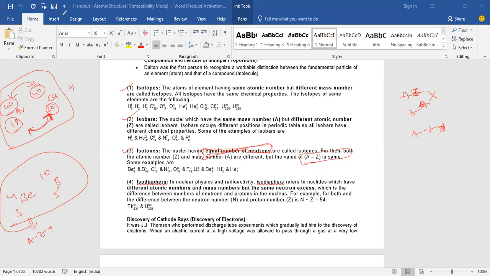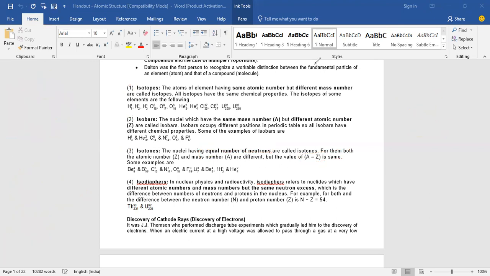Yeah, sorry. Can you repeat again? Can you give one more example and explain, sir? Which one? This, isotones. Okay. Can I clear this one completely now?